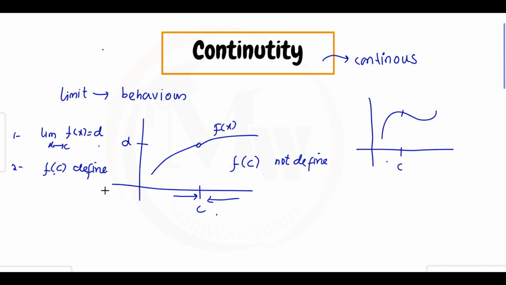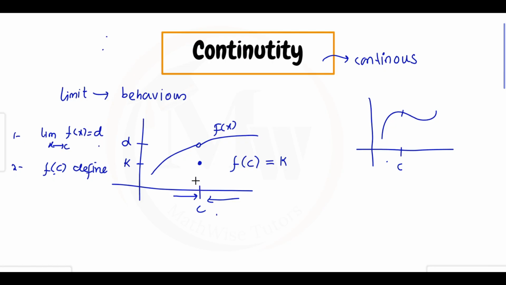Because if we want the function to be a smooth function, it should not have any cut. Okay, as I said, the function should be defined. So let's say that at point C there is another point, and on that point the value of y is k. Now f of c is defined. Up to here f of c is defined, but still the function is not continuous.